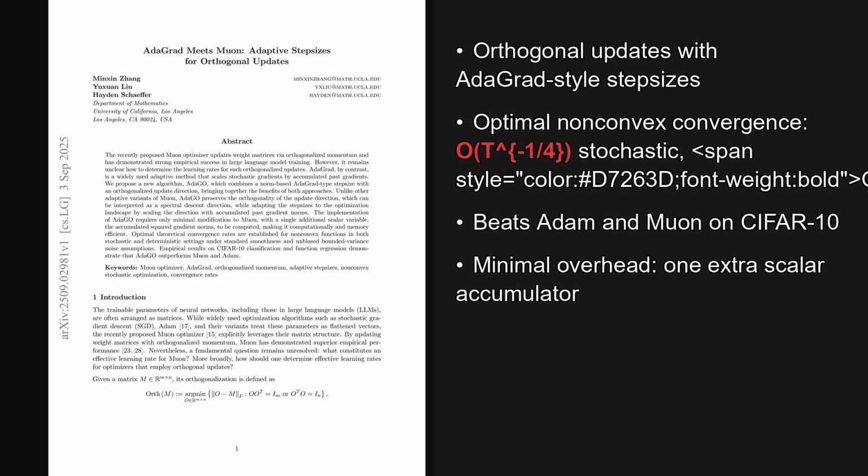Okay, two takeaways stand out. AdaGO preserves the orthogonal update direction while adding AdaGrad-style scalar adaptivity, and the method reaches optimal convergence rates with only one extra accumulator, which makes it practical. The broader implication is simpler, faster training that generalizes better.